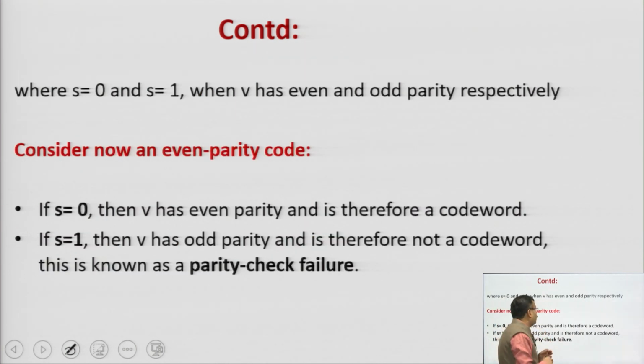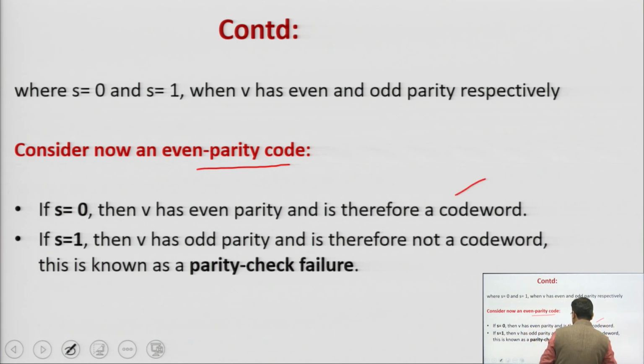Now, where S is equal to 0 or S is equal to 1? So, V has even and odd parity respectively. Now, consider even parity code. If we talk about even parity, if S is equal to 0, the parity checksum is 0, then V has an even parity and therefore it is a code word.